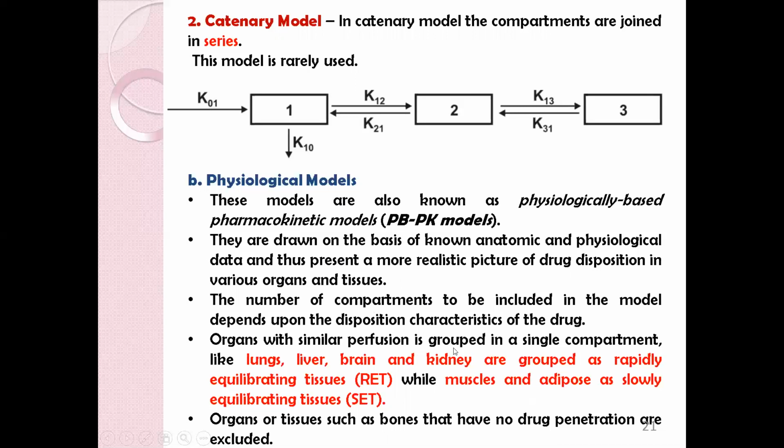Organs with similar perfusion are grouped in a single compartment. So lungs, liver, brain and kidney, which are the highly perfused organs, those are known as the rapidly equilibrating tissues, while muscles and adipose tissues are known as the slowly equilibrating tissues. Organs or tissues such as bones that have no drug penetration are excluded from this model.